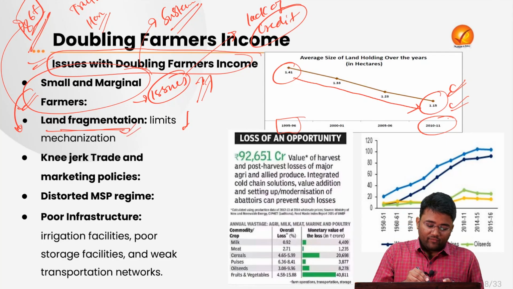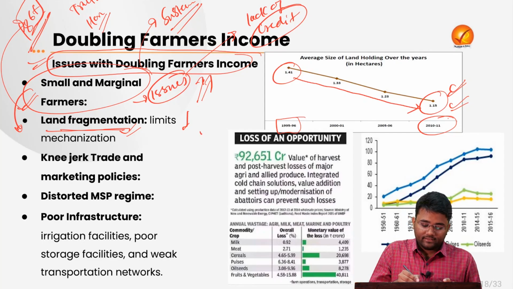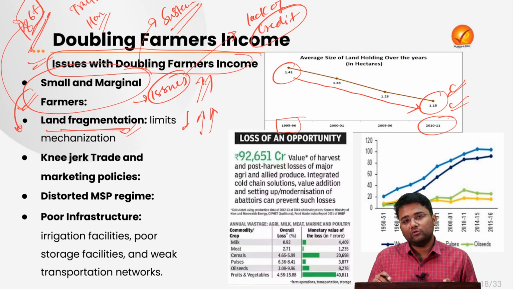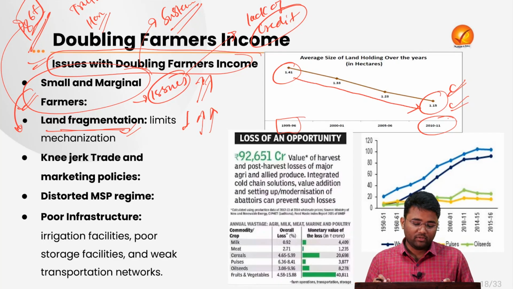Land fragmentation also leads to more manual work in these small land holdings, and that increases the cost of production. That also leads to low remuneration or non-remuneration of farming, and that is also one of the hindrances in doubling farmers' income.